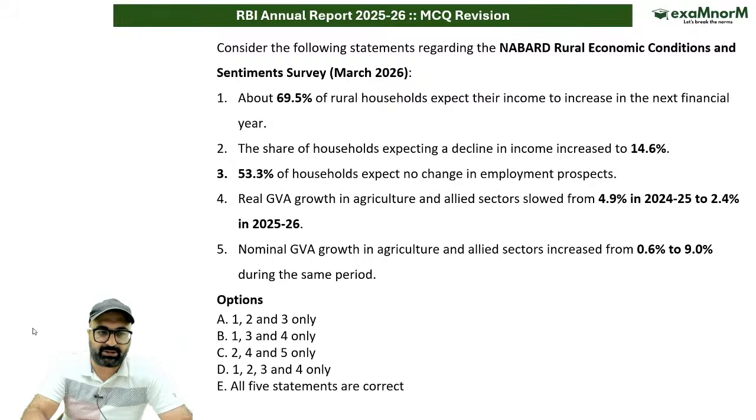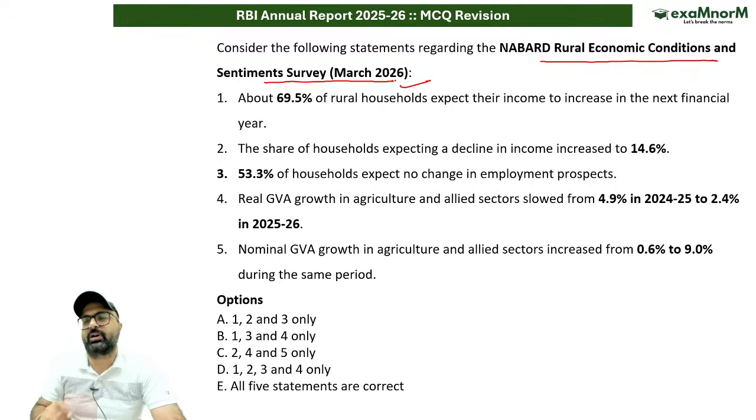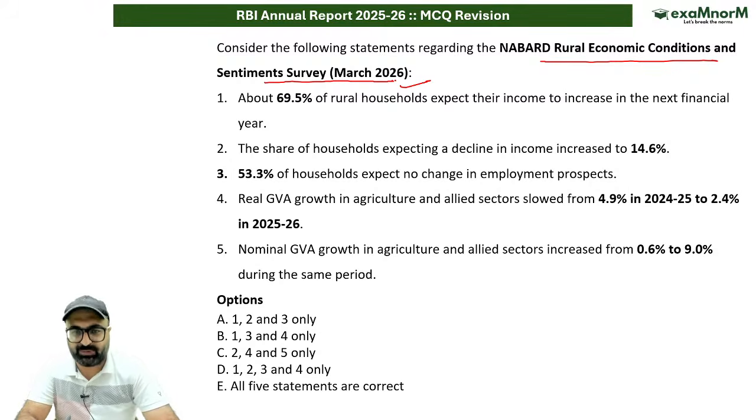What does the next question say? Please pay attention. The next question is now on your screen. The question says, consider the following statements with respect to the NABARD rural economic conditions and sentiment survey. I hope you are very well aware that NABARD has come up with a report, and this report was basically related to rural household income expectations. So it's a survey on rural household income expectations.